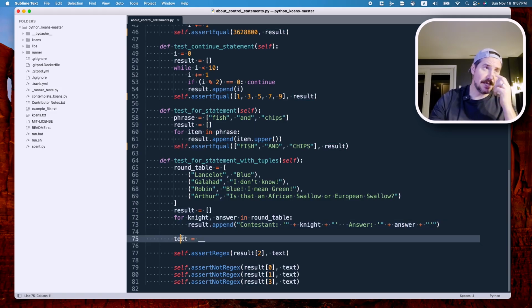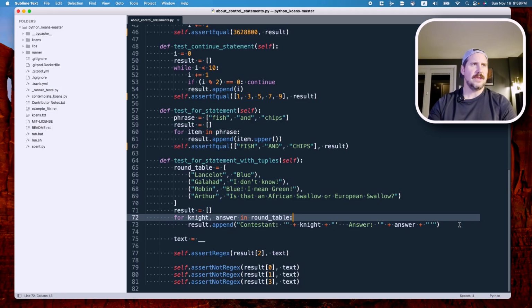And then we're going to say text equals something. And then we're going to say self.assertRegex result to text. Okay, so let's first of all work on our result. So we're going to say contestant Lancelot, answer blue. Contestant Galahad, answer I don't know. Contestant Robin, blue, I mean green. Contestant Arthur, answer is that an African swallow or a European swallow? So I think once we've done all that,